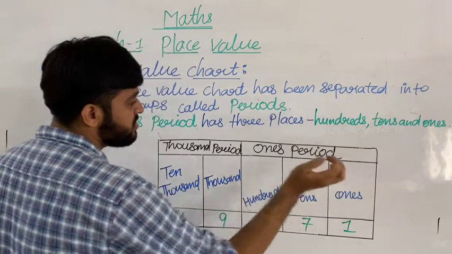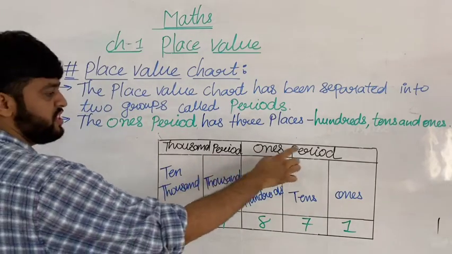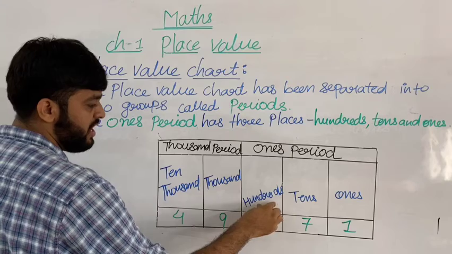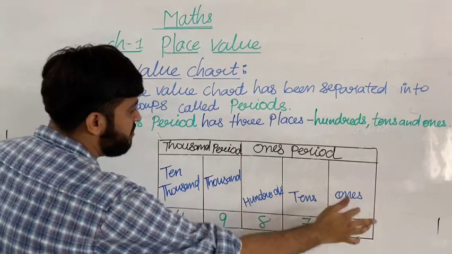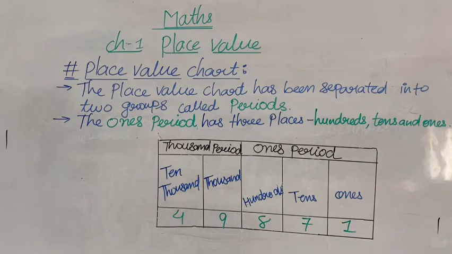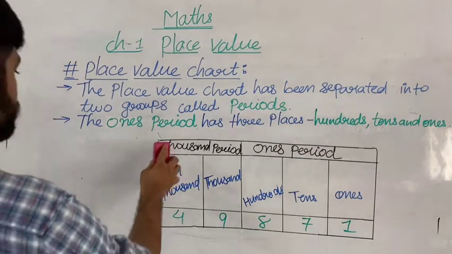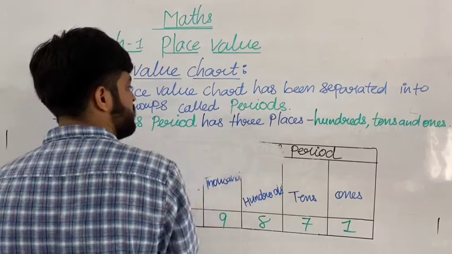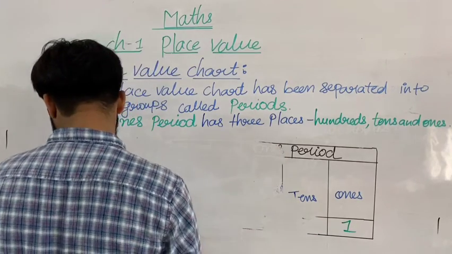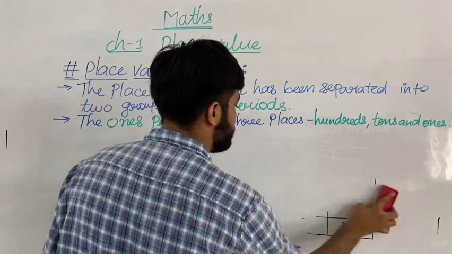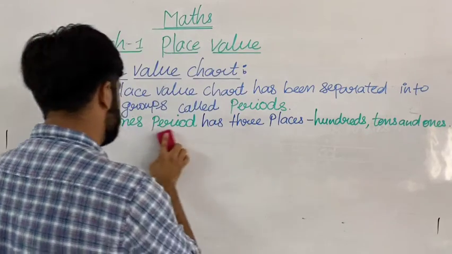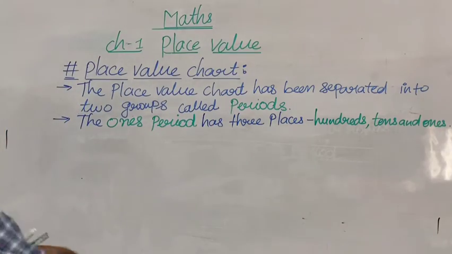Hundreds, tens and ones. We are only discussing the topic of the ones period. The ones period has what, my dear students? Hundreds, tens and ones. So do it fast. Then the further sentence: the thousands period has two places, ten thousands and thousands. So note down that sentence with me, all my dear students.